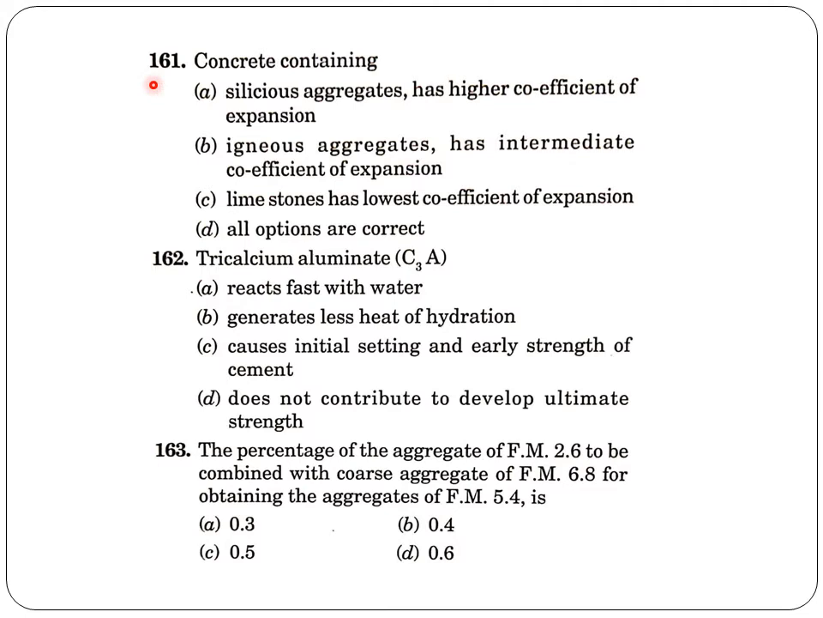Concrete containing. So several options are given. Actually, the concrete contains siliceous aggregate which has higher coefficient of expansion, igneous aggregate which has intermediate coefficient of expansion, limestone which has lowest coefficient of expansion. So all these options are correct. So the answer is option D. All options are correct.